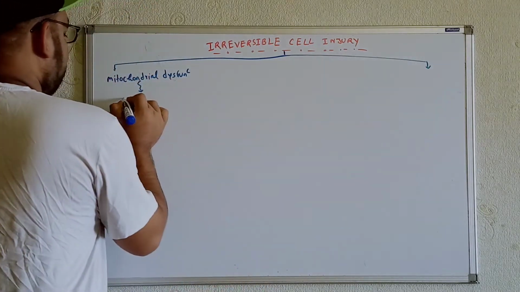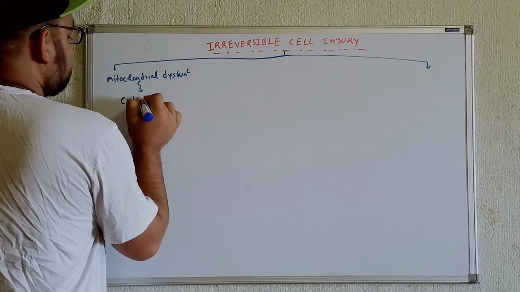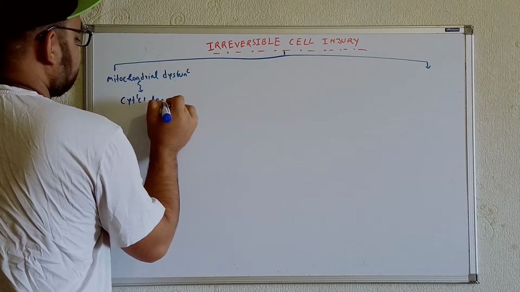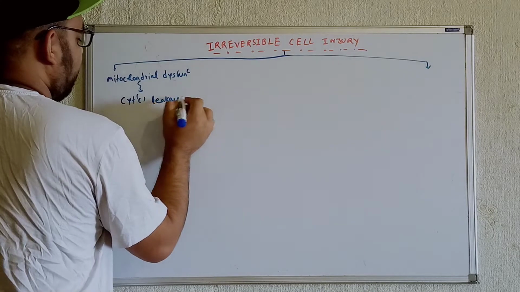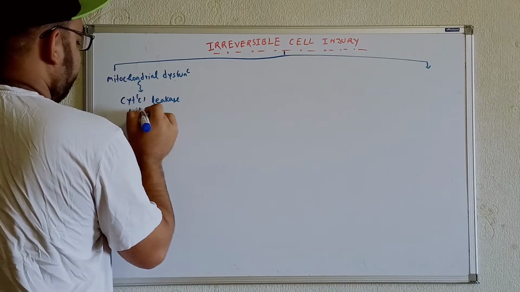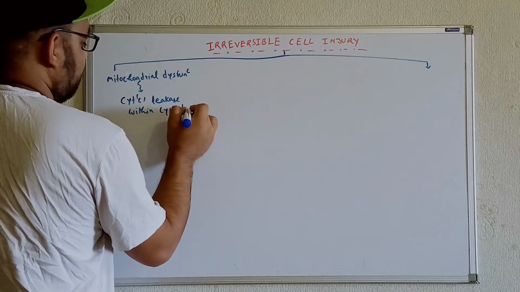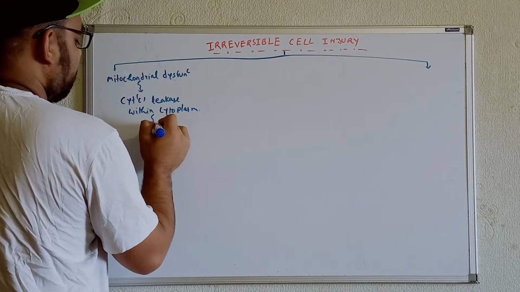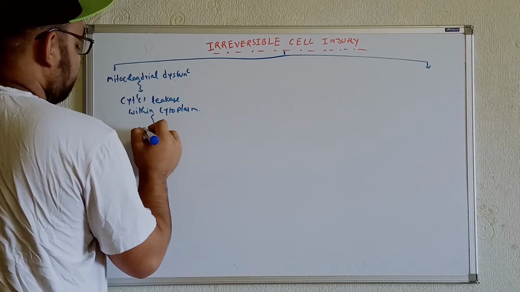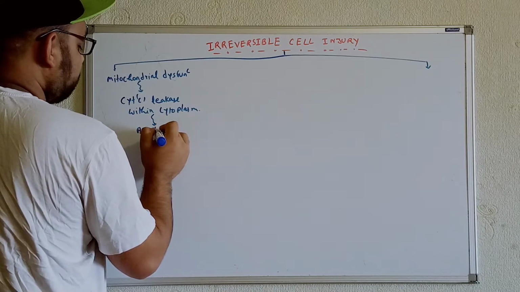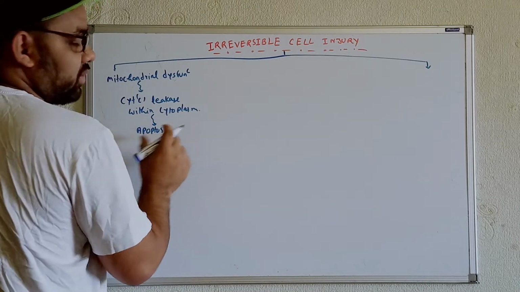We'll see that cytochrome C leakage within the cytoplasm. As a result, ultimately we'll see apoptosis. This is the programmed cell death over here, okay?